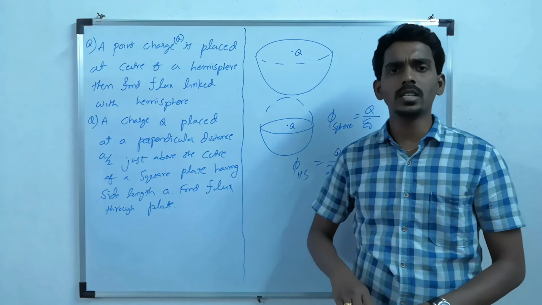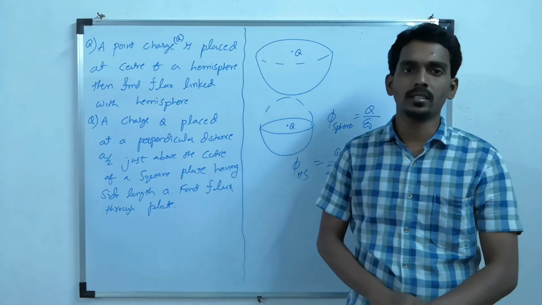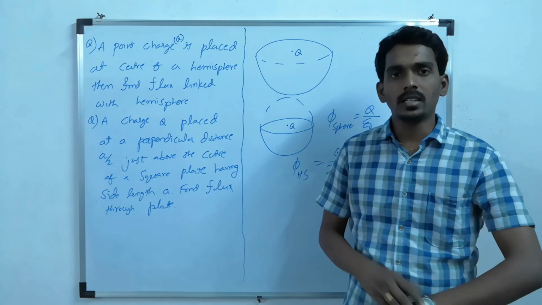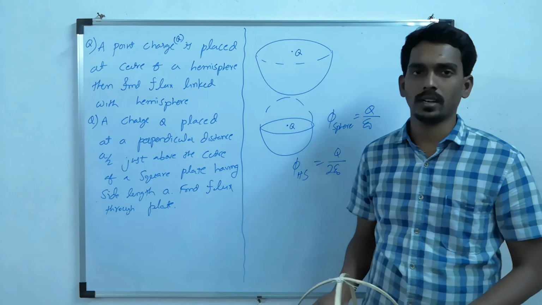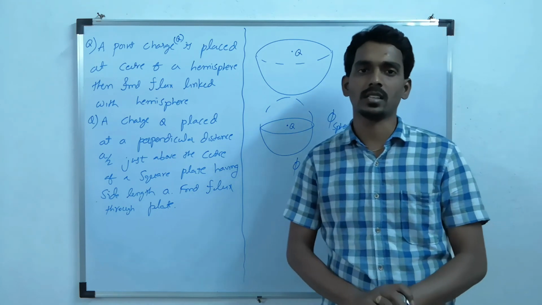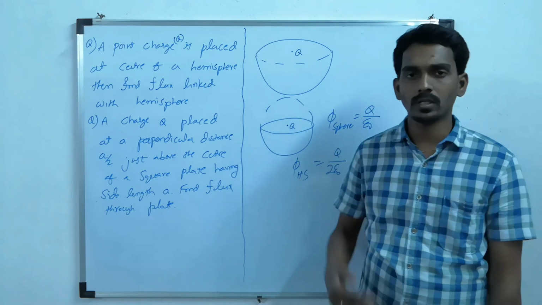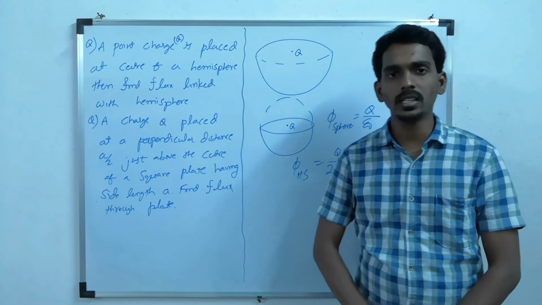So here the logic is important and the imagination is important. Like Einstein said, imagination is more important than knowledge. So try to understand and try to imagine, then you will get the solutions easily. So this is how we solve the question based on flux calculation using Gauss's law.